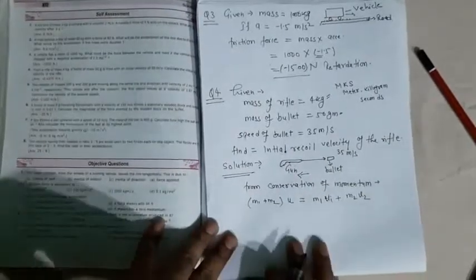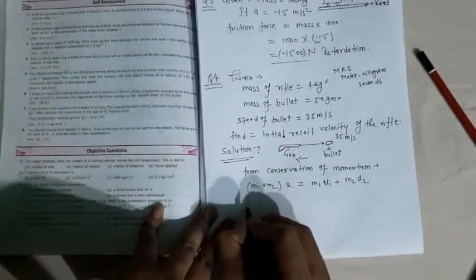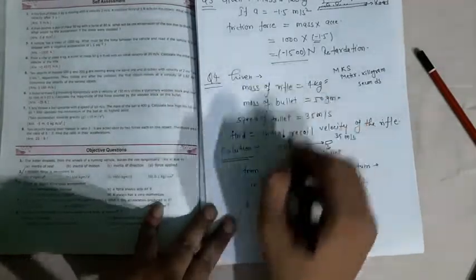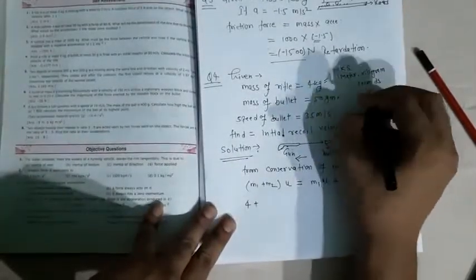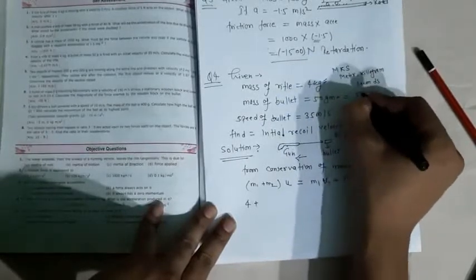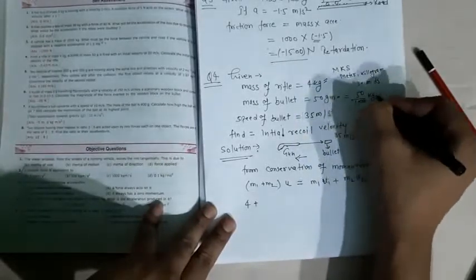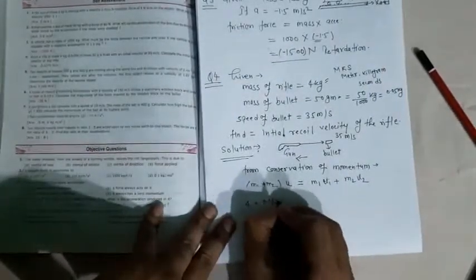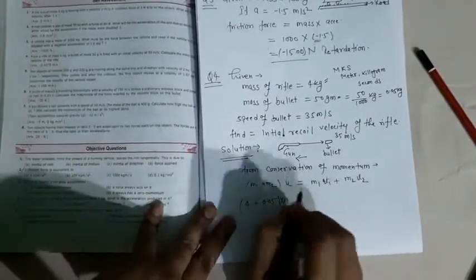Okay, here m1 is equal to 4 kg, and m2 is 50 grams. We will convert into kilograms. So this will be 50 upon 1000. Now this will be kg. So we can write it 0.05 kg. Now we will put the value of 0.05 kg. u is equal to 0 because initial velocity of the rifle is 0.